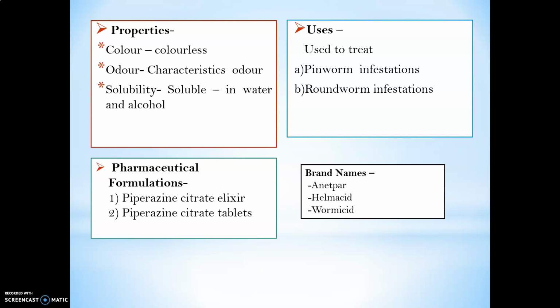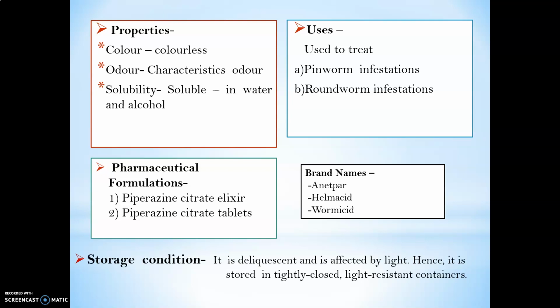There are different brand names like Antepar, Lumaxid, Formaxid. What about the storage condition? It is efflorescent and deliquescent, and it is affected by light. Hence, it is stored in a tightly closed, light resistant container. These are the properties, uses, pharmaceutical formulation, brand names and storage condition of piperazine.